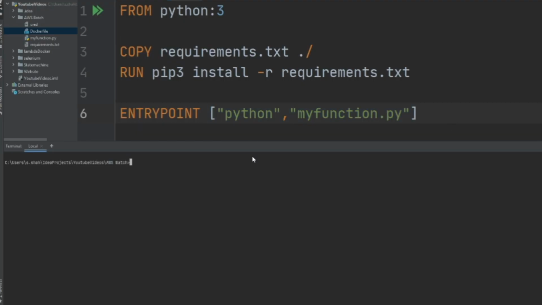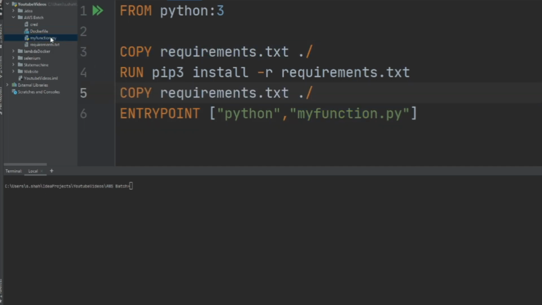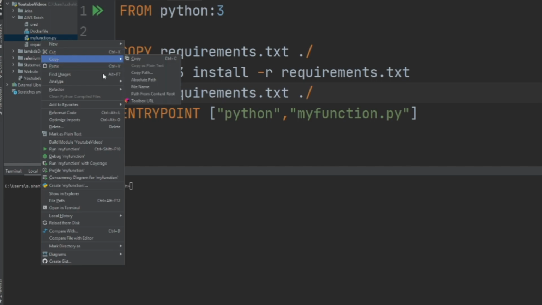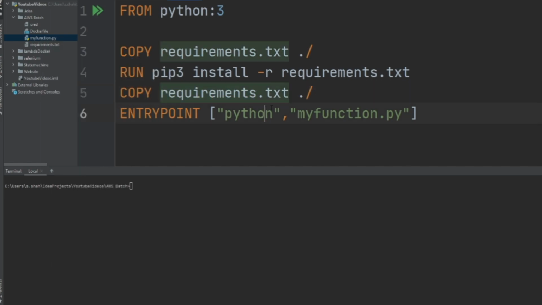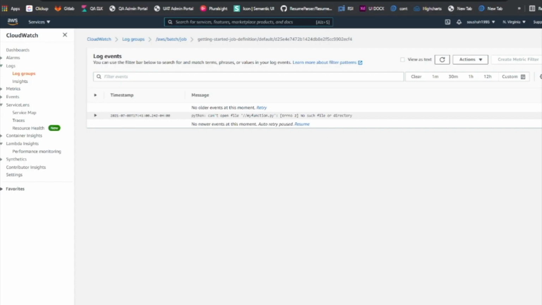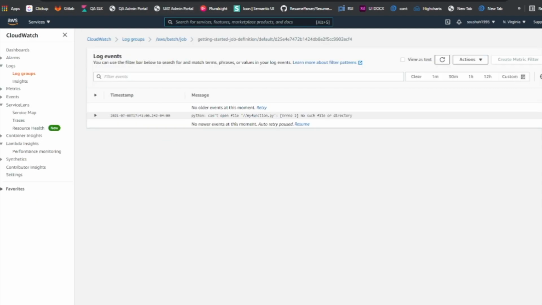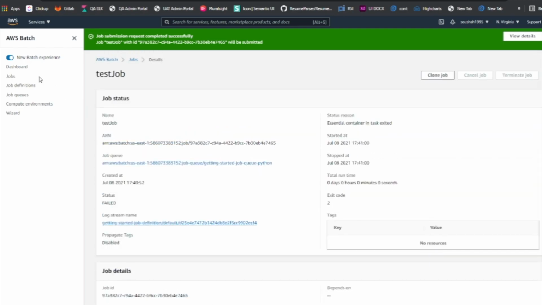Oh, I know why. Guys, this function is not there in the Docker. I never copied this Python function. Oh geez. So what we gotta do is copy this function there as well. It's a pain. Now I gotta go to the ECR and redo the push image.